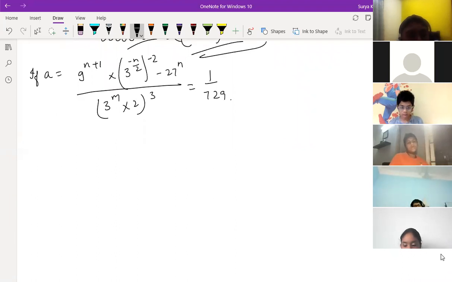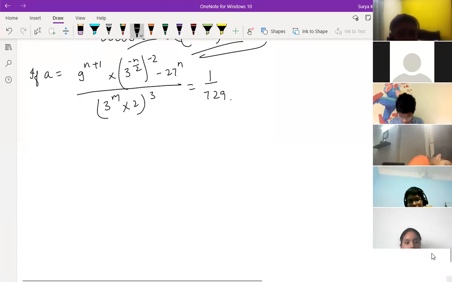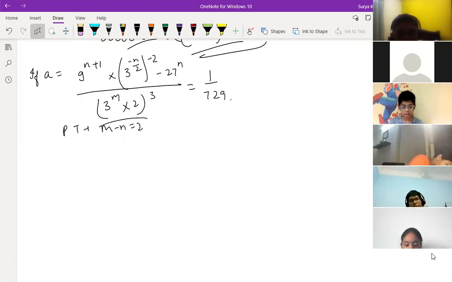So we have to do this question. Sir, could you give us some time? Yeah, time is there, still 7 minutes. All of you children try once, who is getting the answer. You have to prove that m minus n is equal to 2. You have to prove this one: m minus n is equal to 2.